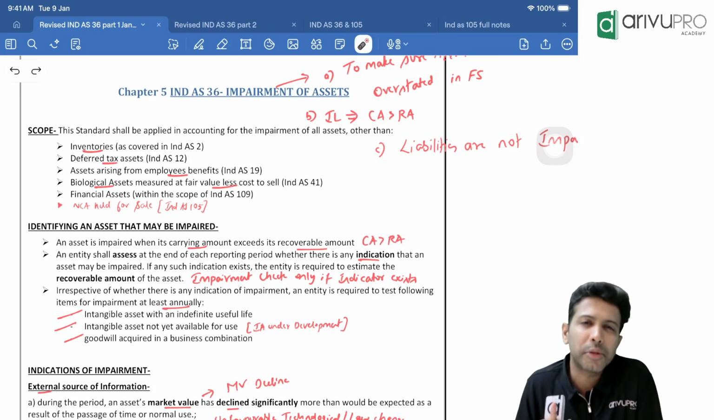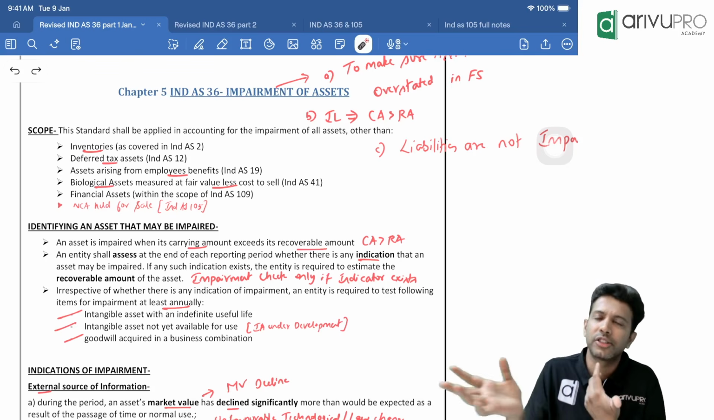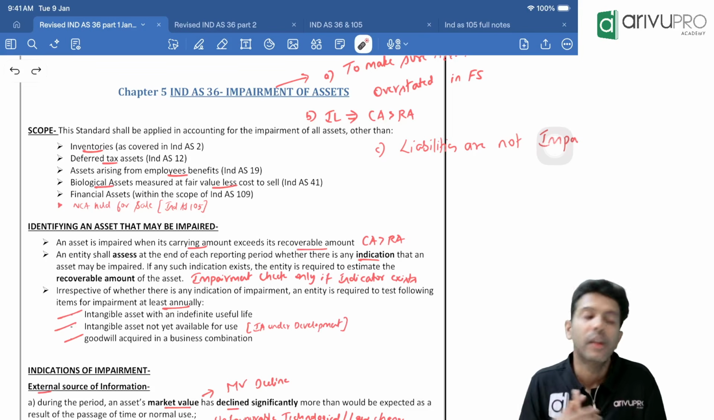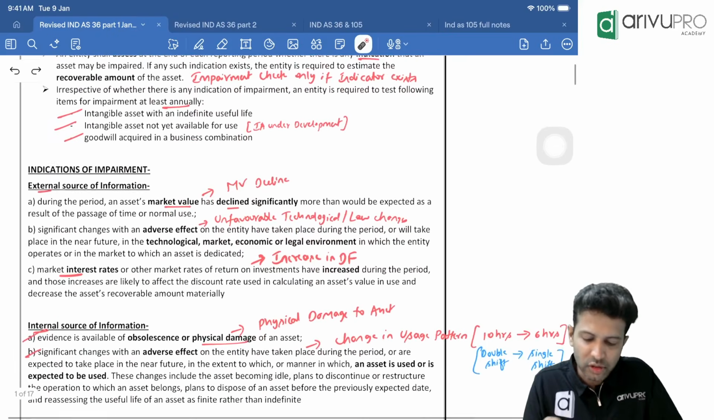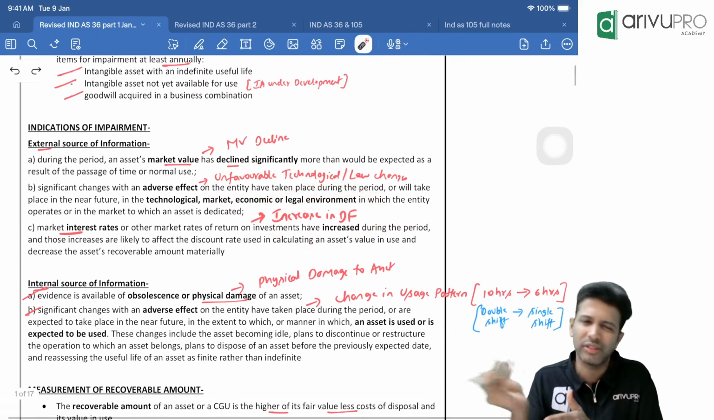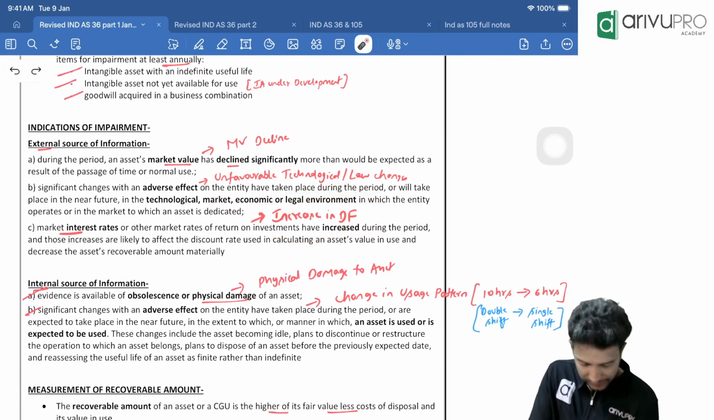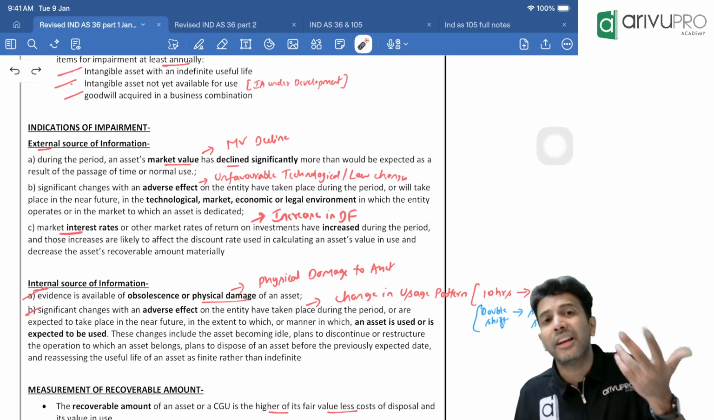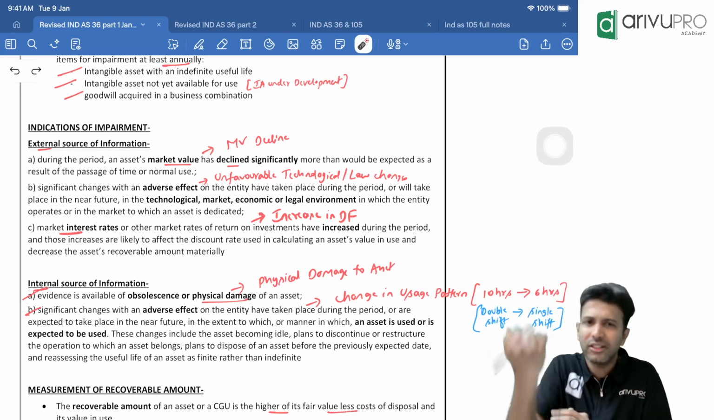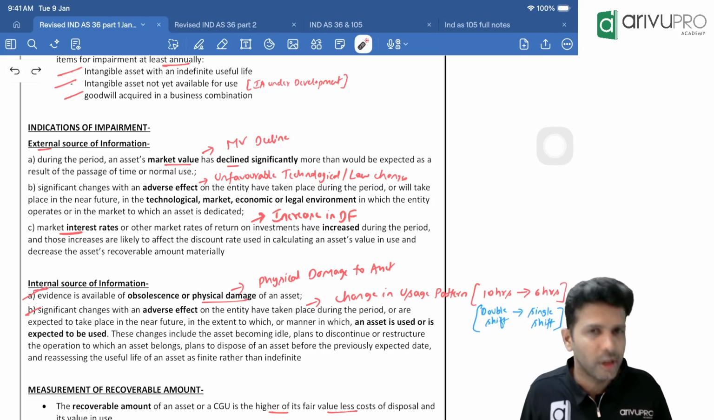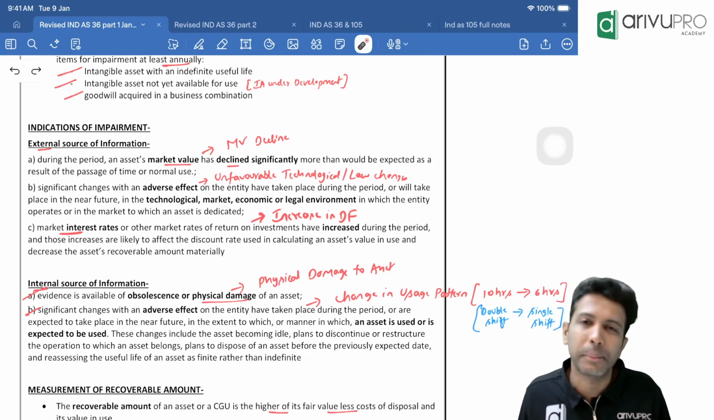Some examples of external indicator could be adverse or unfavorable changes in the law or technology, decline in the market value of the asset, increase in the discount factor. Increase in the discount factor, don't worry about this. In the problems, if you want, I'll tell. That's okay. An internal indicator could be physical damage caused to the asset or changes in the usage pattern. Change in the usage pattern means usage hours you are reducing, or if you are using the asset for a lesser duration, that is also an internal impairment indicator.